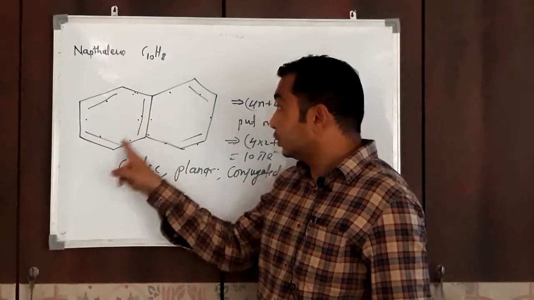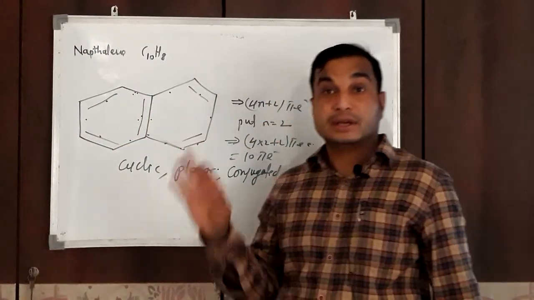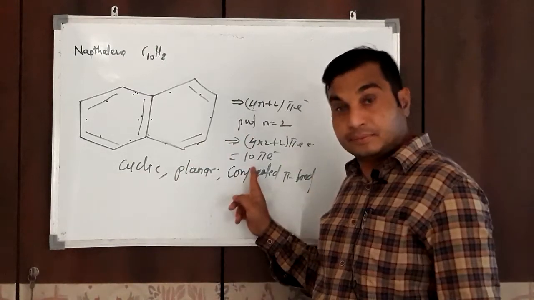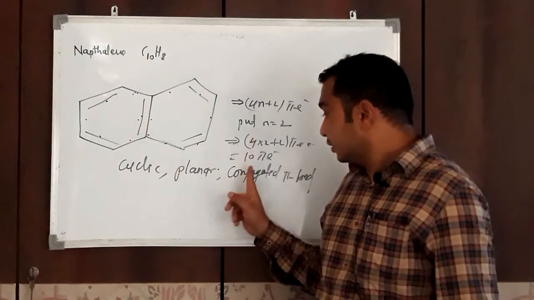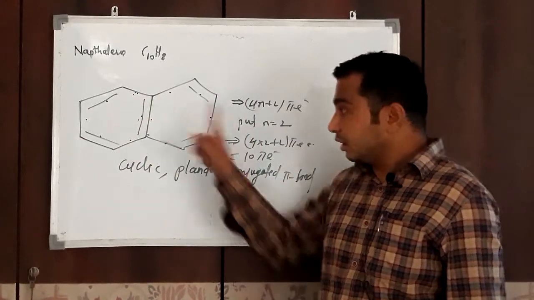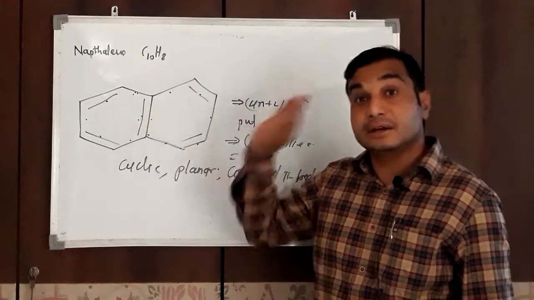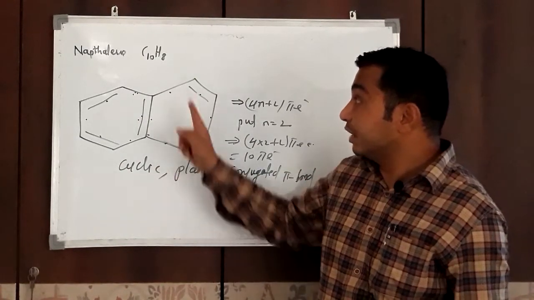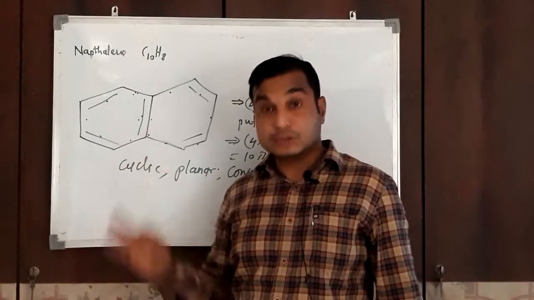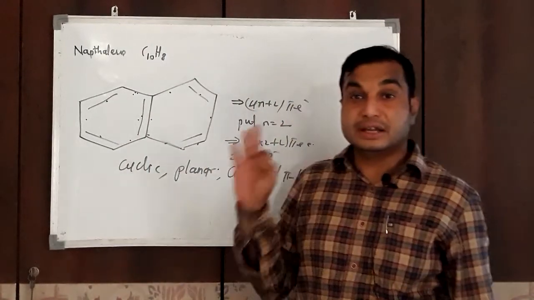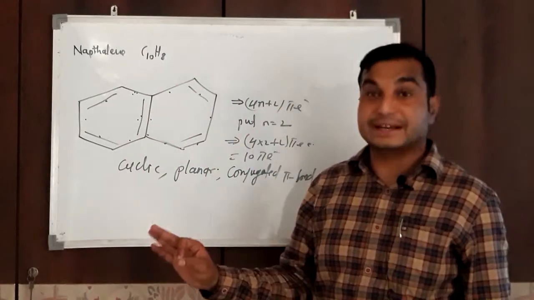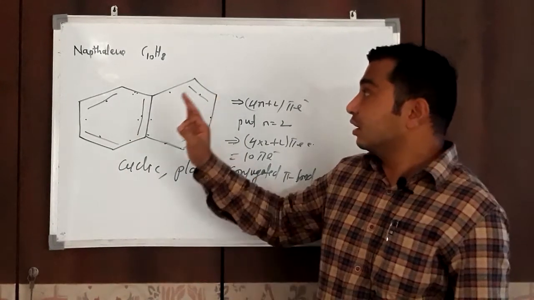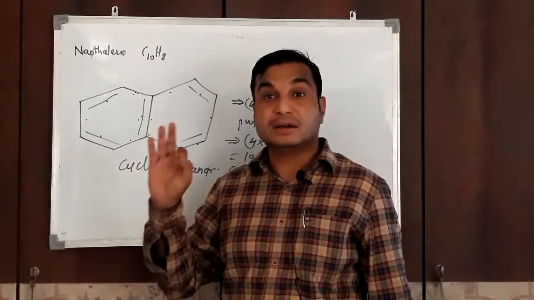Total 1, 2, 3, 4, 5 pi bonds. Each pi bond contains 2 electrons, so total pi electron present is 10. Theoretically it shows 10 electron, and this molecule also contains 10 pi electron, which means Huckel's rule is obeyed by naphthalene. It also undergoes aromatic electrophilic substitution reaction and resists addition reaction. So naphthalene is an aromatic compound.